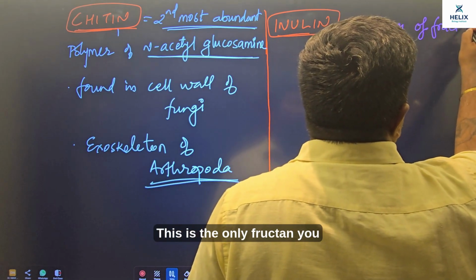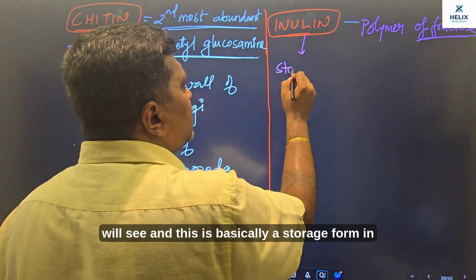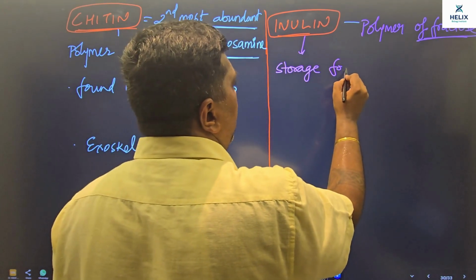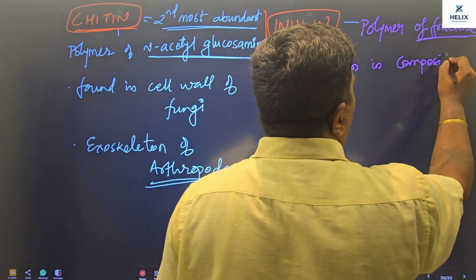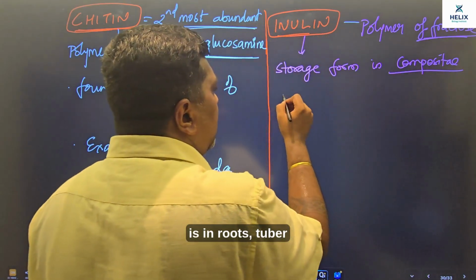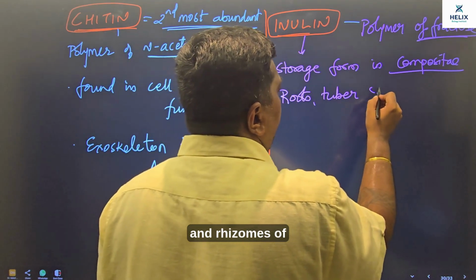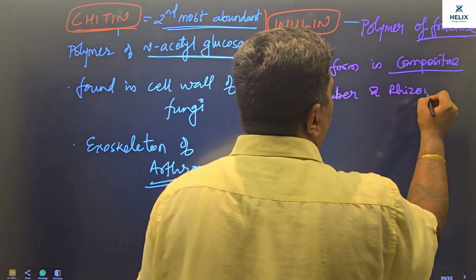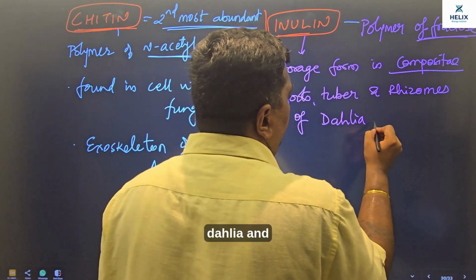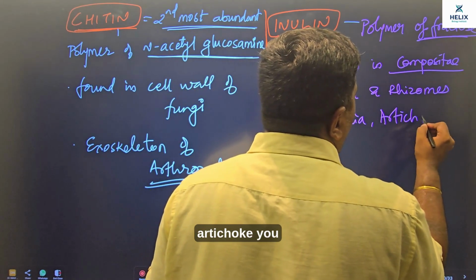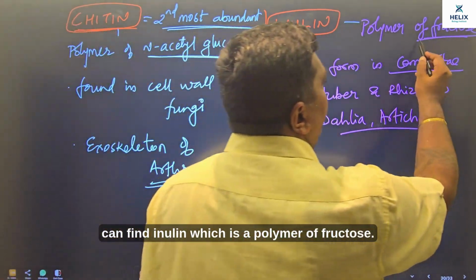This is the only fructan you will see, and this is basically a storage form in the Compositae family, that is in roots, tubers and rhizomes of dahlia and artichoke. You will find inulin, which is a polymer of fructose.